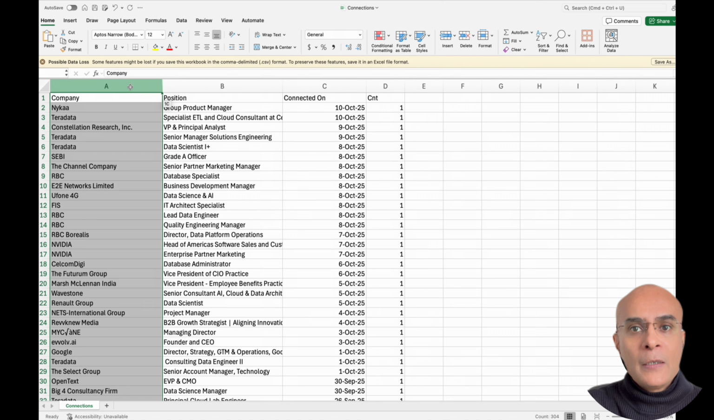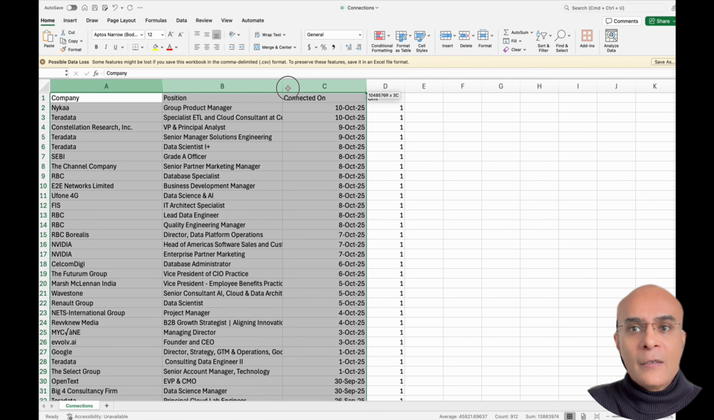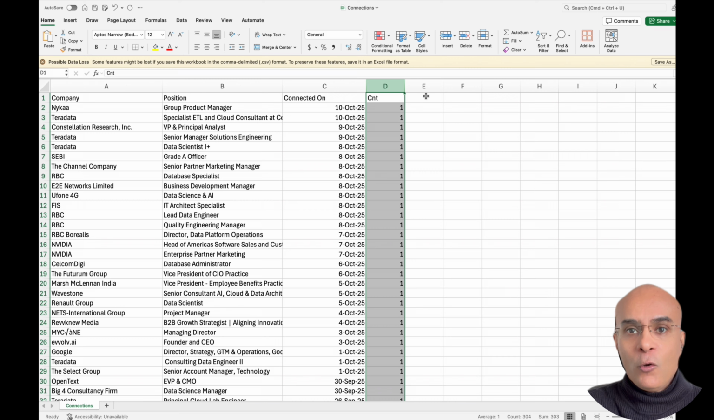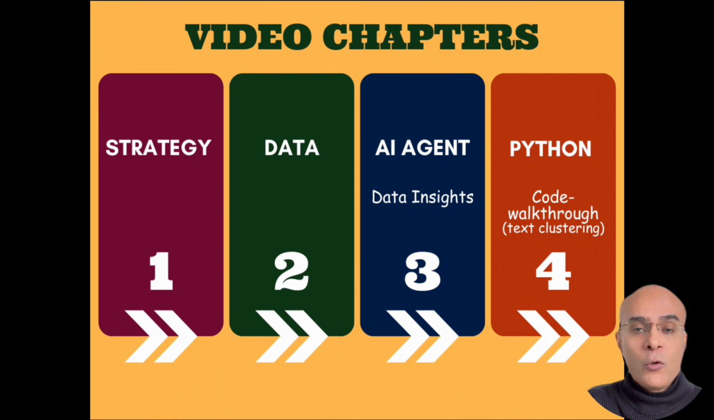Now when you open this connection file, you will see that you will have multiple columns such as the company, position, as well as the connected on, and I've removed some other columns such as emails for privacy reasons. Now I've also created a column called count, which I've set to 1 and which we are going to use in further analysis.